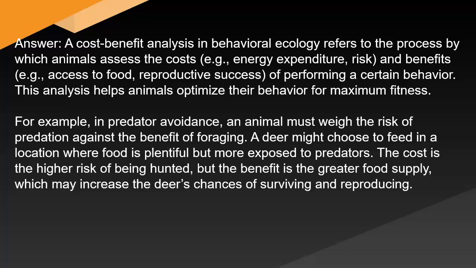For example, in predator avoidance, an animal must weigh the risk of predation against the benefit of foraging. A deer might choose to feed in a location where food is plentiful but more exposed to predators. The cost is the higher risk of being hunted, but the benefit is the greater food supply, which may increase the deer's chances of surviving and reproducing.